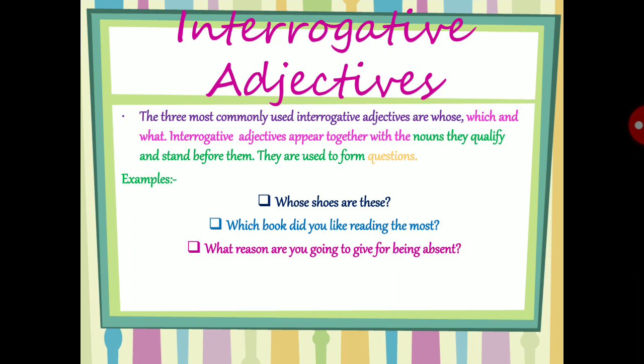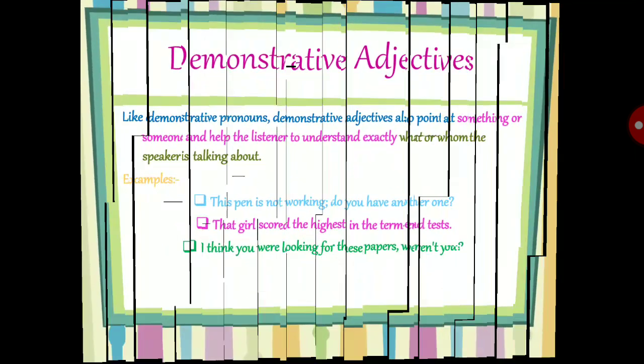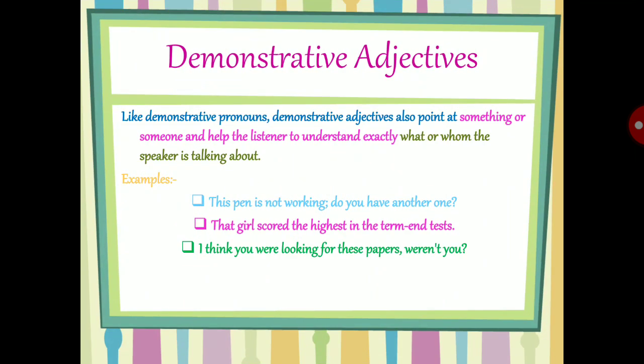So these are the examples, and I hope you have understood the three most commonly used interrogative adjectives and how they appear. The interrogative adjectives appear together with the nouns they qualify and stand before them, and they are always used to form questions. Now we'll head to the next type of adjective, and that is the demonstrative adjective.